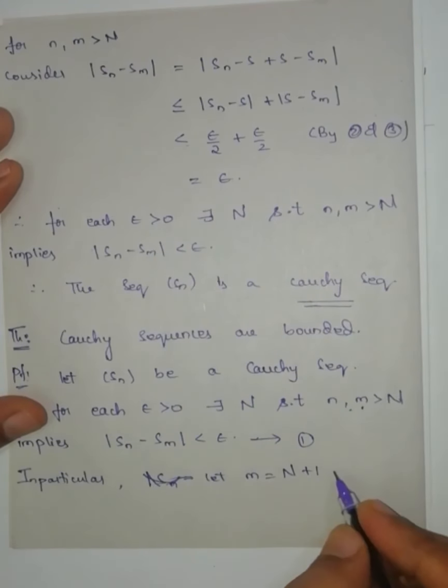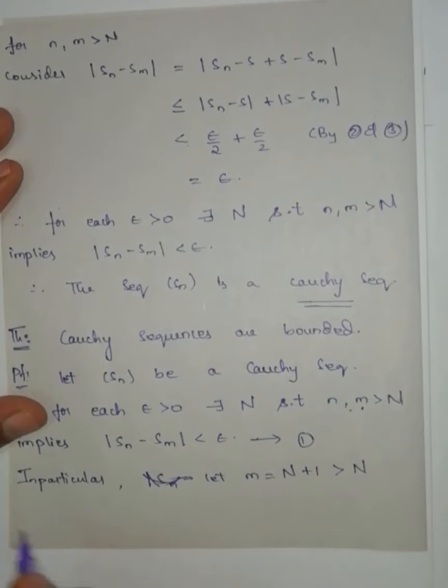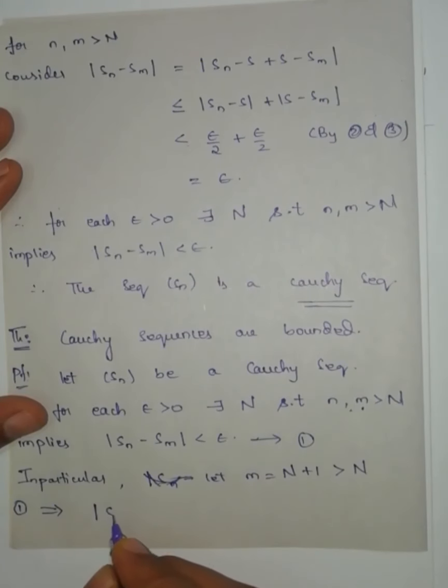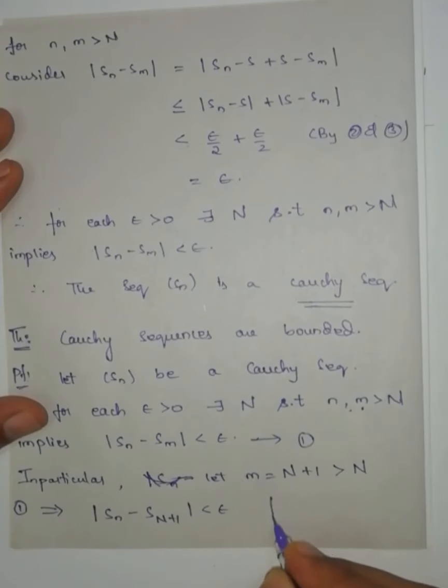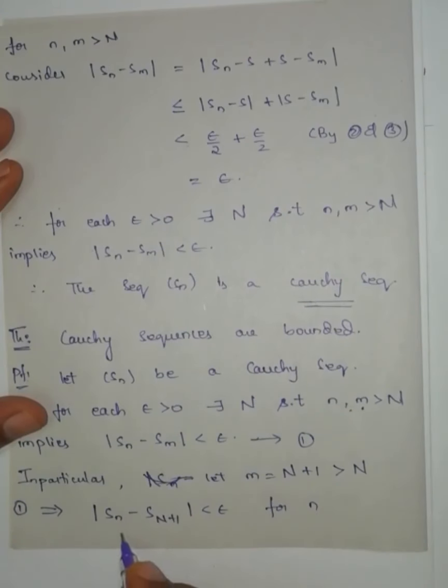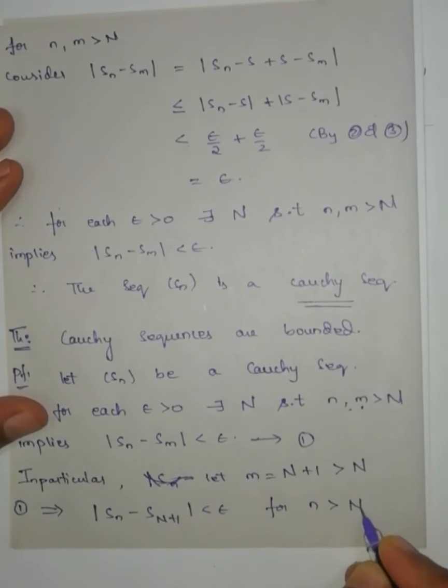We know that capital N plus 1 is strictly greater than capital N. Therefore, equation number 1 implies that modulus of Sn minus Sn plus 1, because m is greater than n, is less than epsilon for small n greater than capital N. Equation number 2.